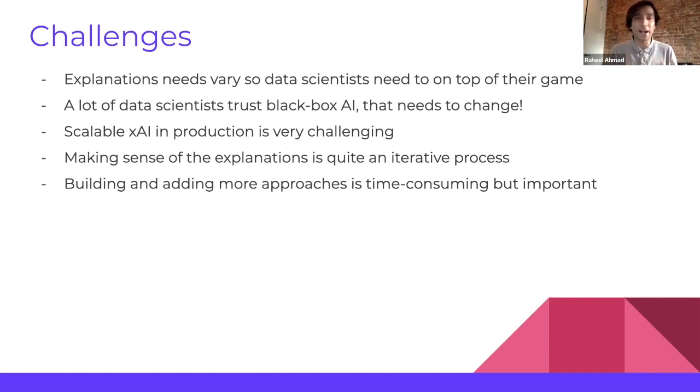As I said, it's a two-way road: you have to go back to the domain expert, constantly improve your model and make sure it aligns with your mental intuitions. Building and adding more and more approaches is extremely time consuming, but we understand that it's extremely important.